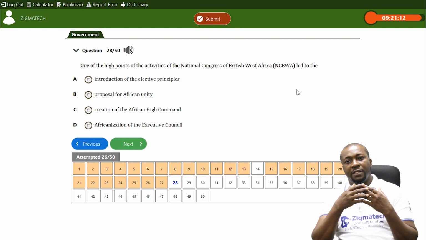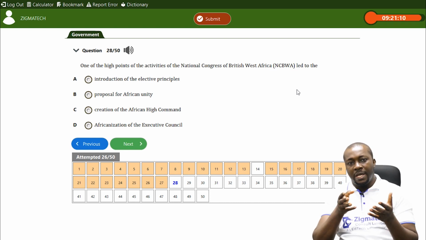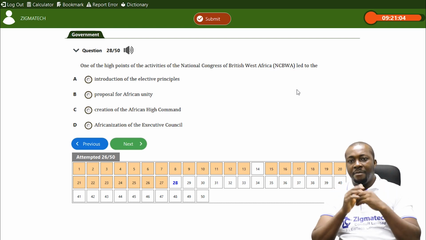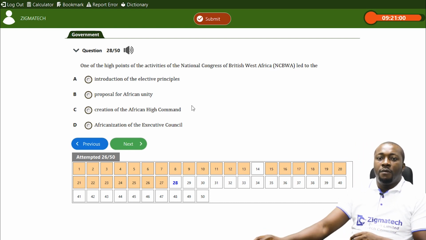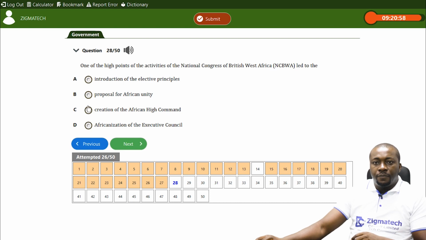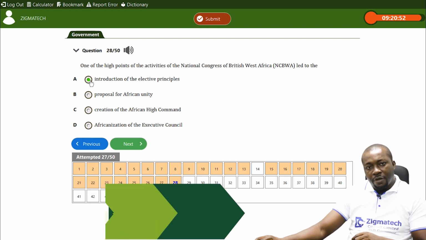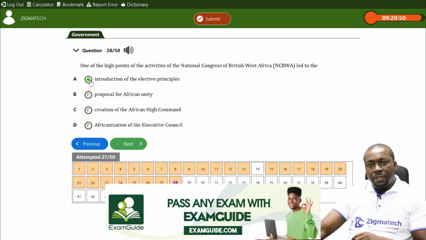In that activity, they came up with a communique, and this communique happened to be the demands they made on their colonial administration. One, it led to the introduction of elective principles, which we saw in the Clifford Constitution of 1922. So it led to that.